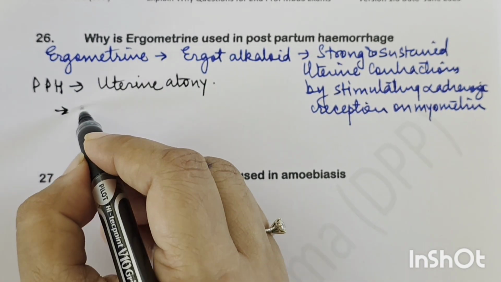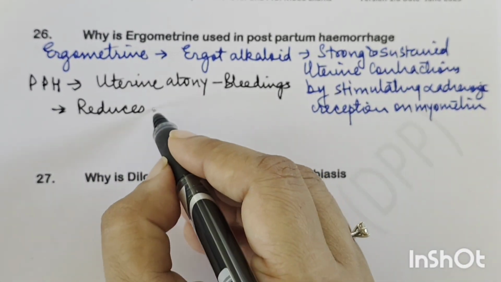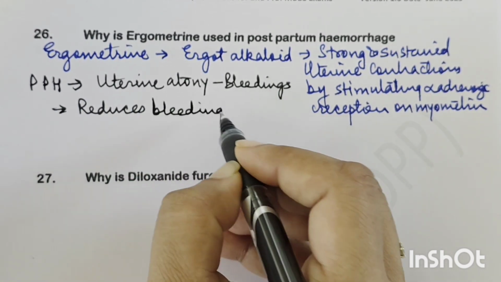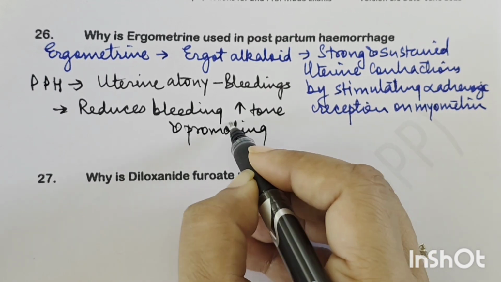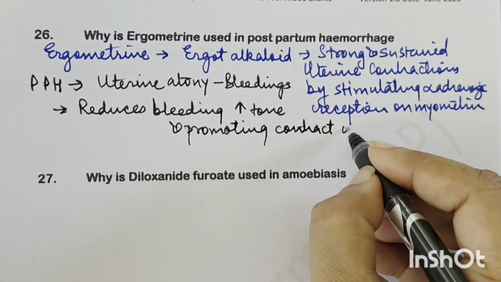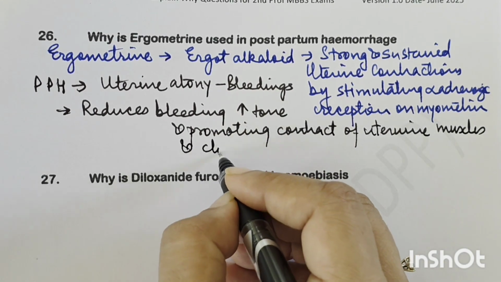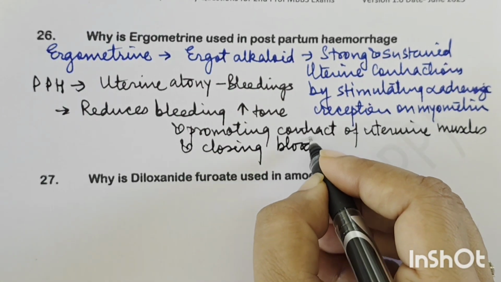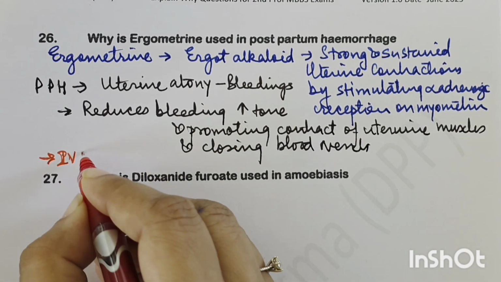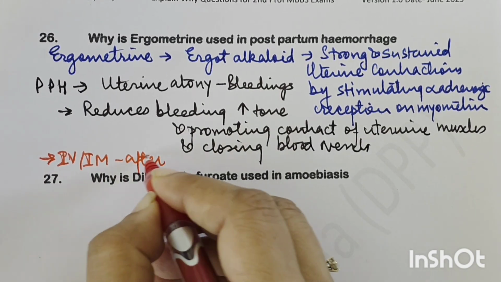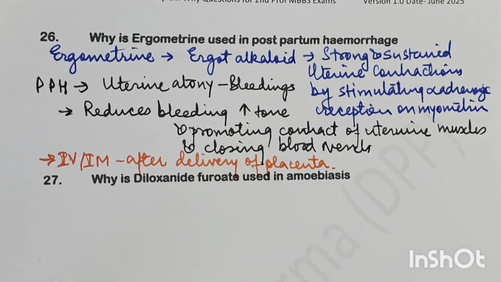So in PPH, it reduces the bleeding, and because of uterine atony, there is bleeding because the vessels are not constricted. So it reduces the bleeding in PPH by increasing the uterine tone and promoting the contraction of the uterus, okay, of uterine muscles, and closing the blood vessels or constricting the blood vessels. This is administered intravenously or intramuscularly after delivery of the placenta. Okay, so this is how ergometrine acts.